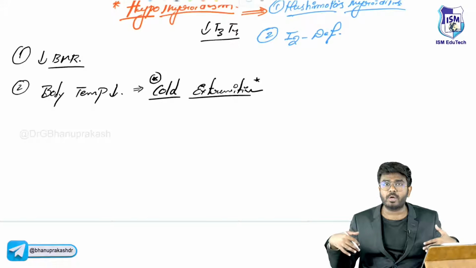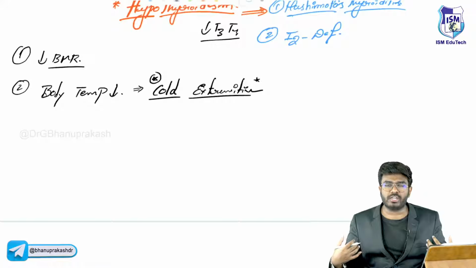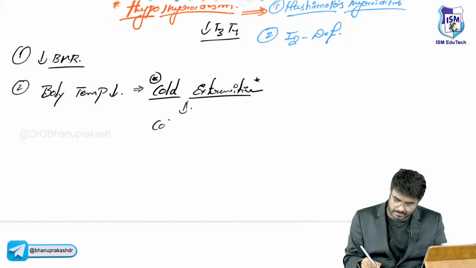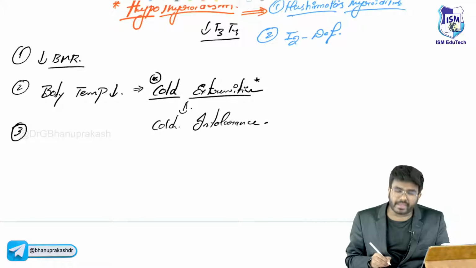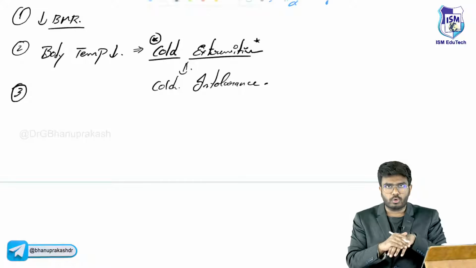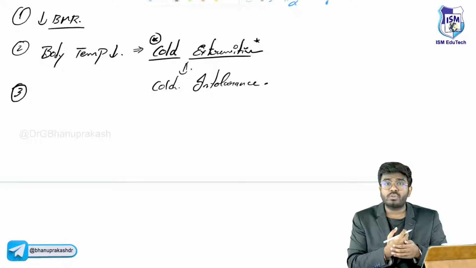No, already her basal body temperature is less. She is having cold extremities, her body is cold. So what happens? There is cold intolerance. Cold intolerance is going to be seen. If I examine her body, if I look at her palms and soles, sir, they are going to be cold, but is she having sweating? No, she is not having sweating.